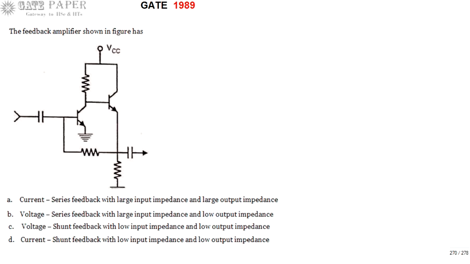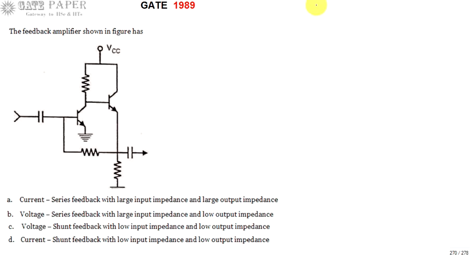Hello, we are discussing the GATE 1989 ECE paper, and this question is related to analog circuits. Look at the diagram. The diagram consists of a composite transistor, that is, two transistors, and the feedback amplifier shown in the figure is whether it is current series, voltage shunt or current shunt, with given input and output impedances. Both are large or one is large and the other is small, like that it has given. So we have to identify the right answer for this one.